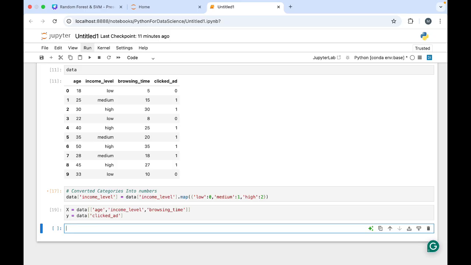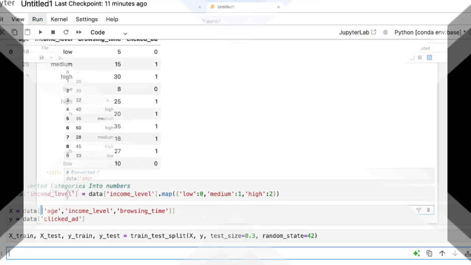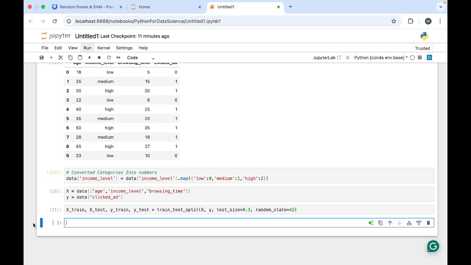Now we have to bring in train test split. So I have split the data. You can see x train, y train, all the things I have taken. The x variable is there, the y variable is here. You can see the test size I have mentioned as 0.3, meaning 30% of the data I am going to give the model to test.